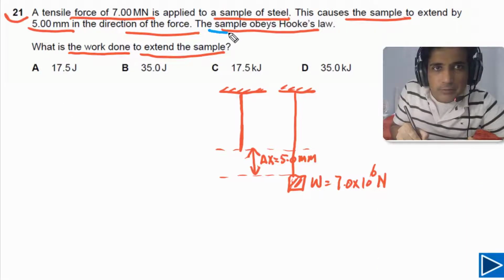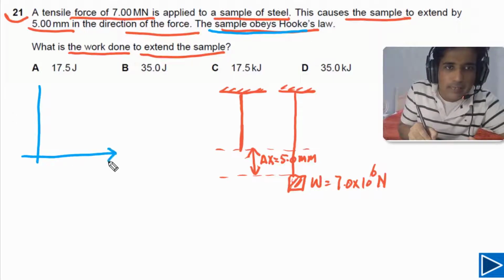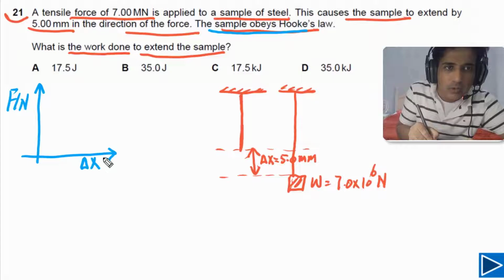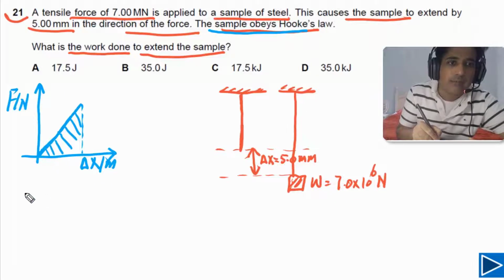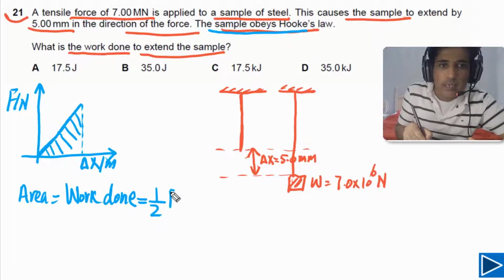For this question, it is given to us the sample obeys Hooke's law. So simply we can sketch graph between force and extension. So we have force on y-axis and we can sketch extension on x-axis. If we sketch the graph between these two quantities, it has to be a straight line because this sample obeys Hooke's law. We need to calculate work done. So it simply means we need to calculate area under this line. So in this case, area is equal to work done. And this work done is equal to area of triangle, 1/2 F times X, means extension delta X.